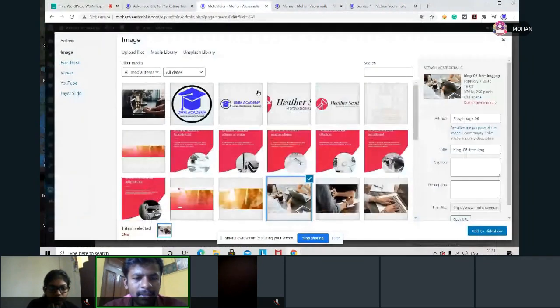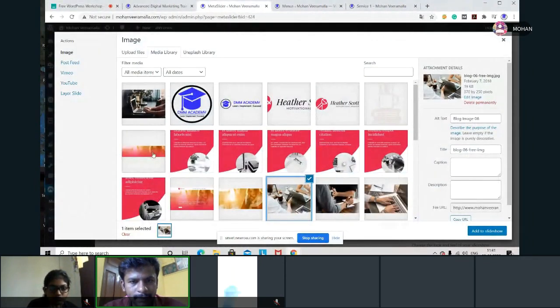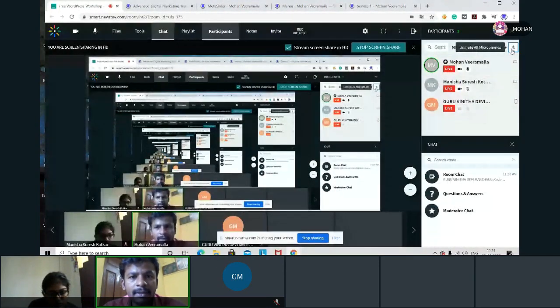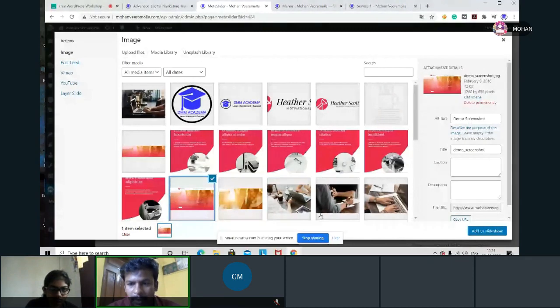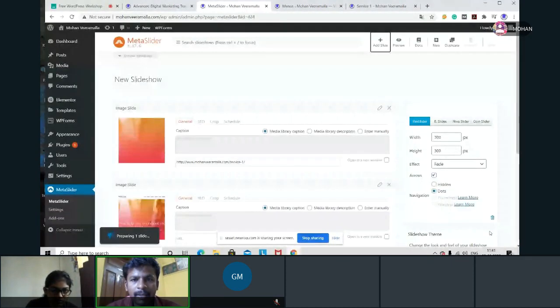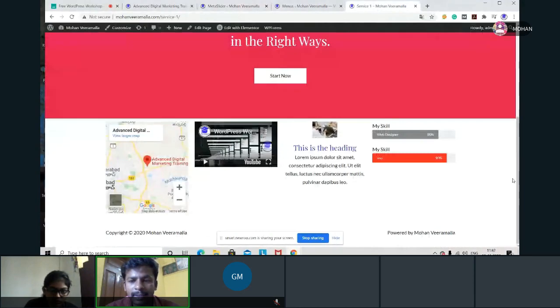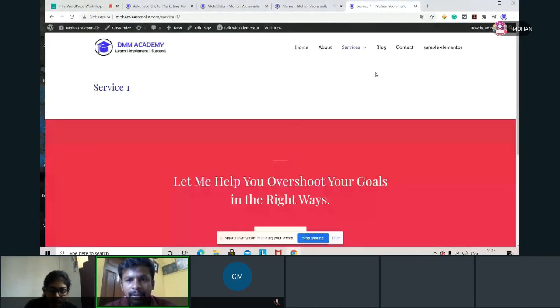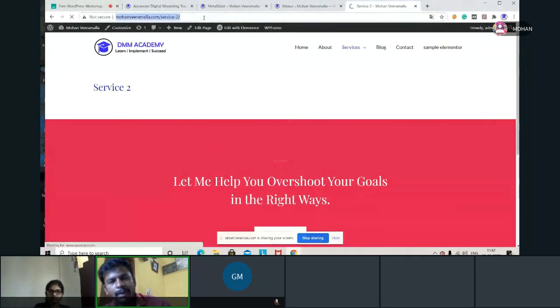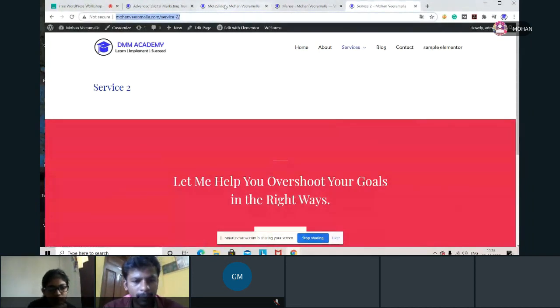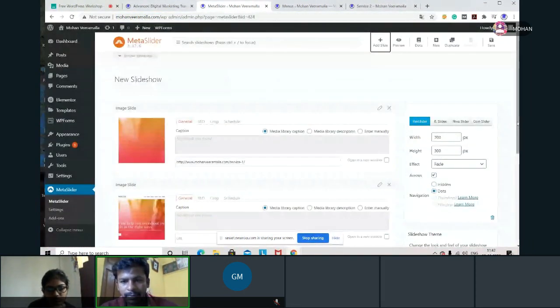Now the first image I selected is this one. Now this image will have one size, and when I select the second image for the same slider, the image should have the same size again. If the size is not equal, we will see what will happen. Now I'll select this one for the second slide. I'm adding this, and I'll go with this second service. That means if anybody clicks on that image, they should go to the service 2 page. Service 2 page here.